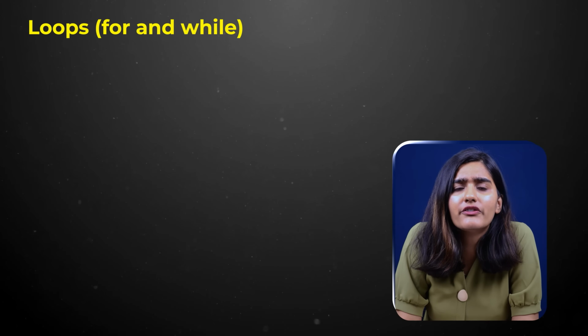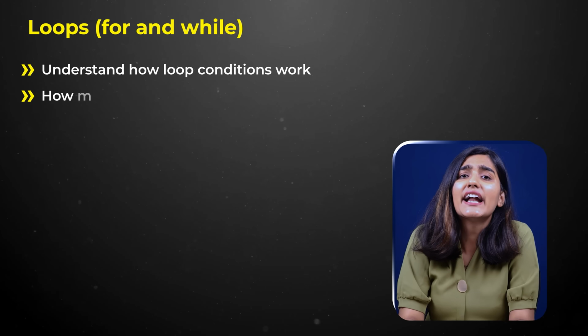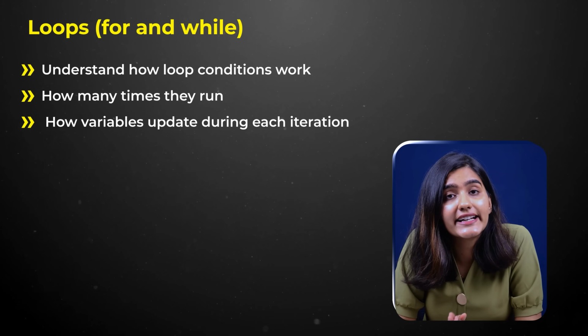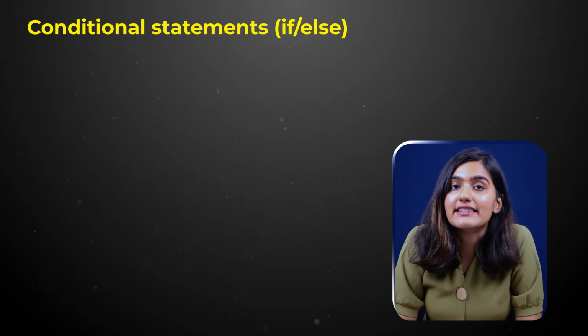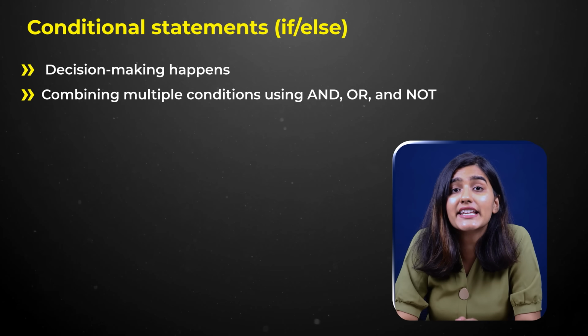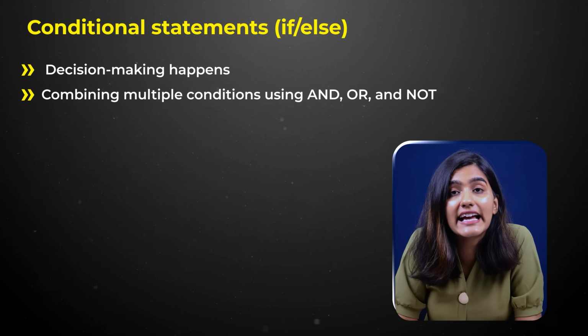So first you need to be confident with loops, for example for and while loops. Understand how loop conditions work, how many times they run, and how variables update during each iteration. Then comes conditional statements, for example if and else, where decision making happens. Here you should be comfortable combining multiple conditions using and, or, not, especially inside loops.